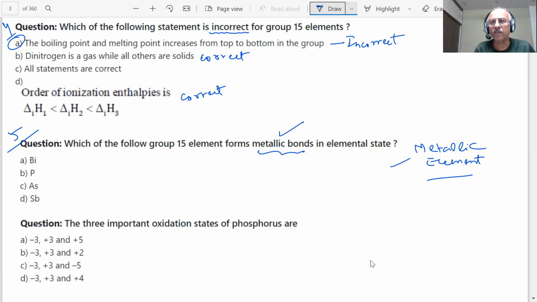We have already answered this question just now. Which is the most metallic element in the nitrogen family? Nitrogen, phosphorus, arsenic, antimony, bismuth. Which is the most metallic element, students? Bismuth. So which will form metallic bonds? Bismuth, student. So the answer is A. Answer is A, students. Next question.